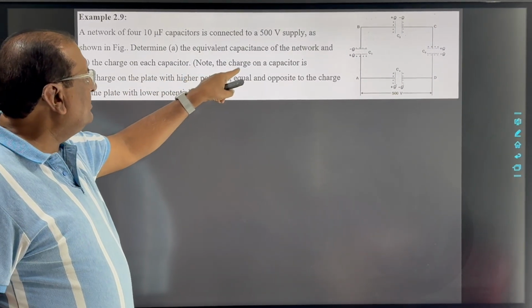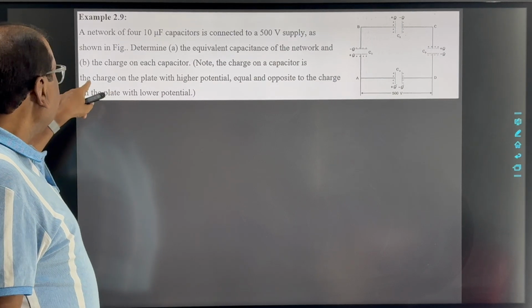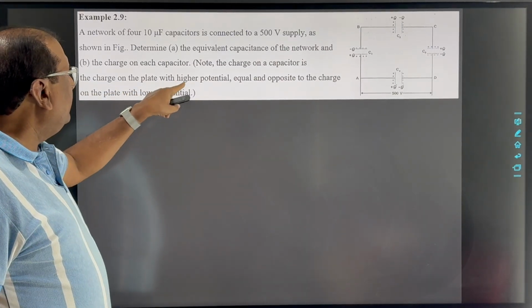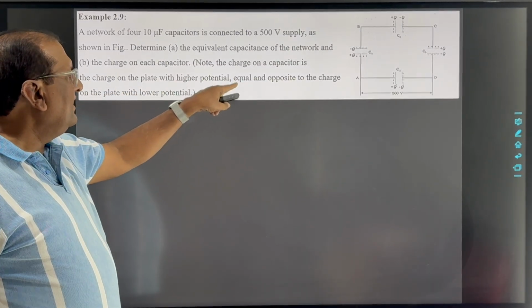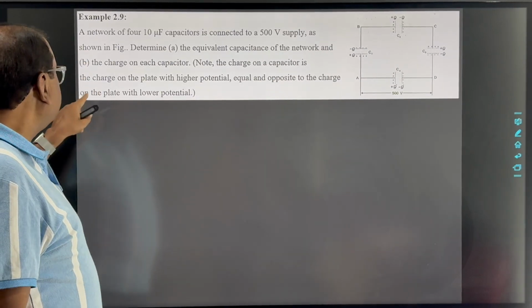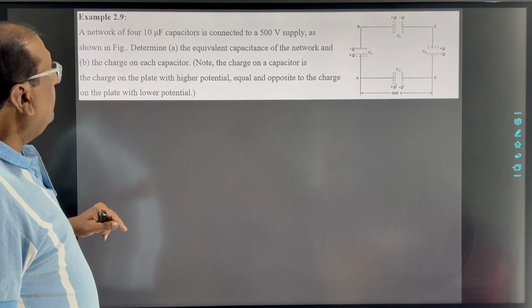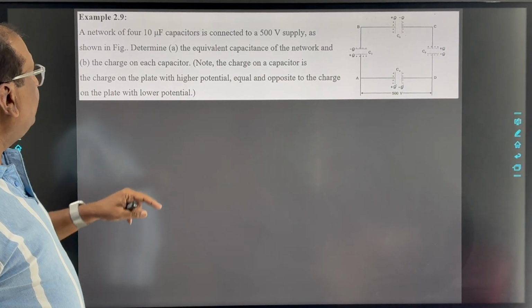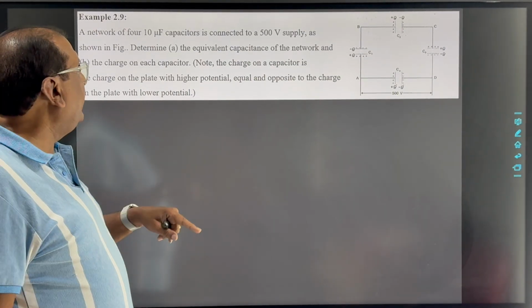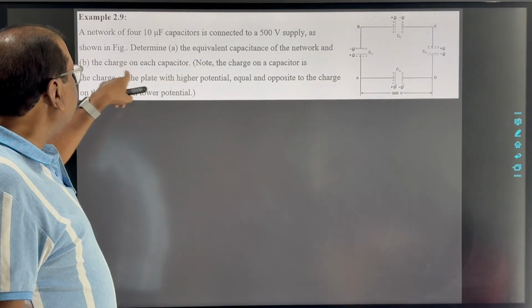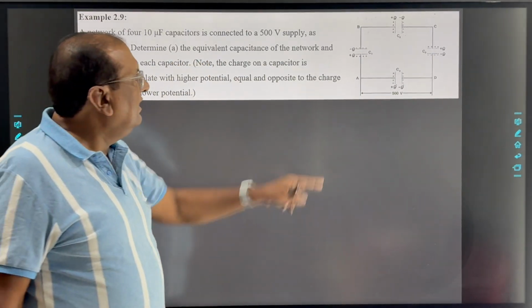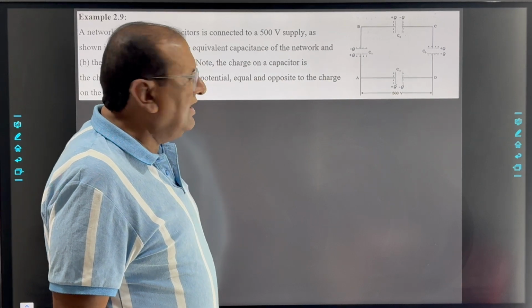Note that the charge on a capacitor is the charge on the plate with higher potential, equal and opposite to the charge on the plate with lower potential. Now in this particular example, first of all we have to find the equivalent capacitance of the network. This one is the network given to you.